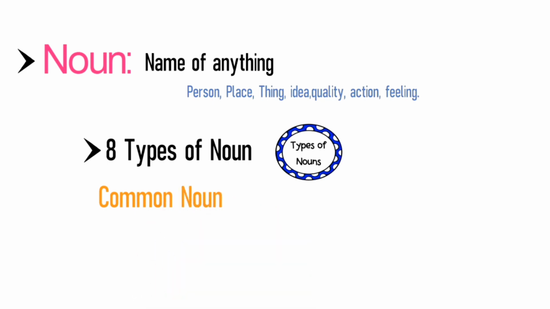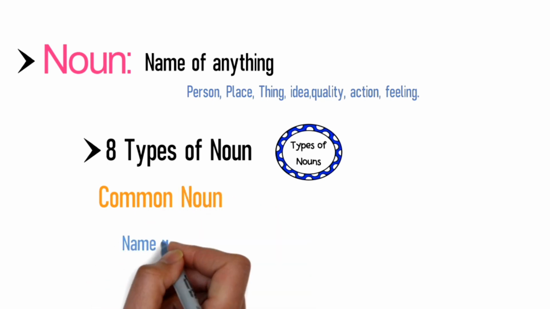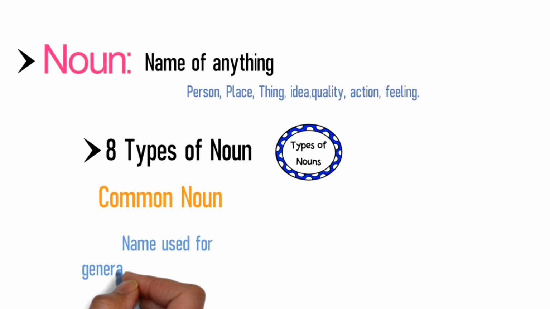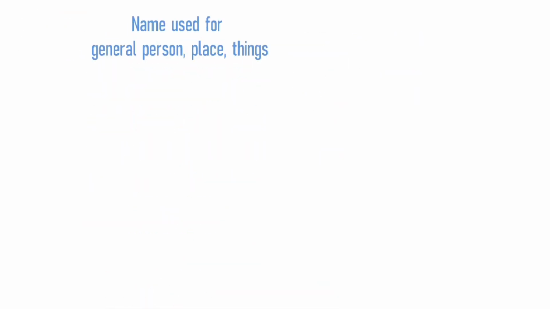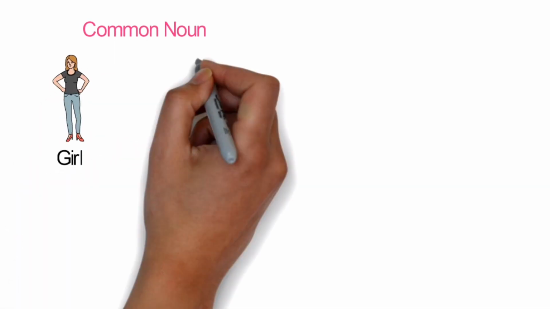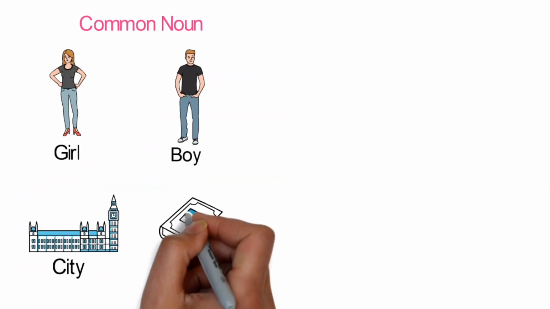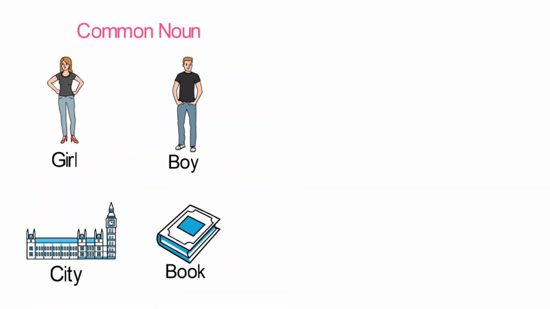Common noun. Common nouns are those that are the name of anything used for any general purpose. For example, girl, boy, city, book, etc. all are common nouns as they are used for any girl, any boy, any city or any book.